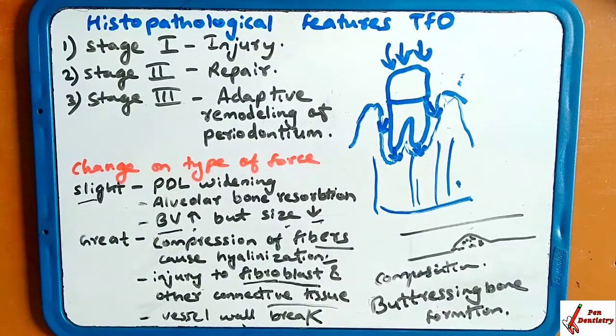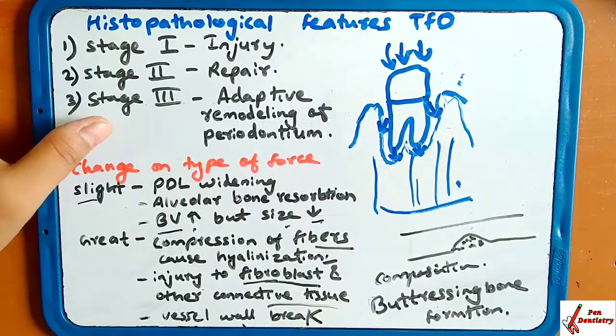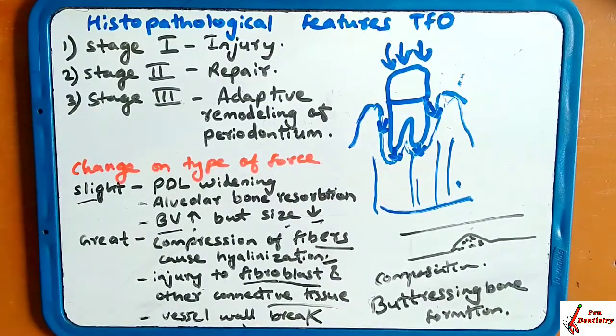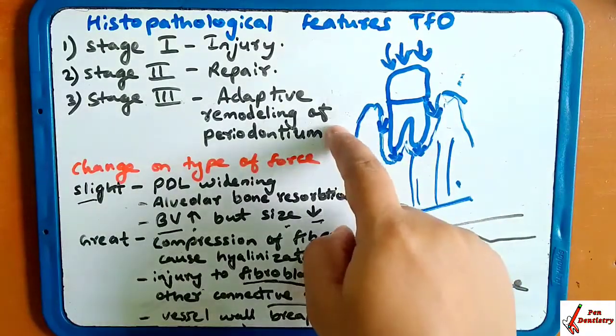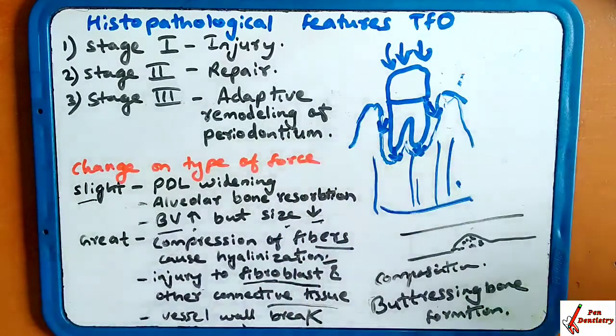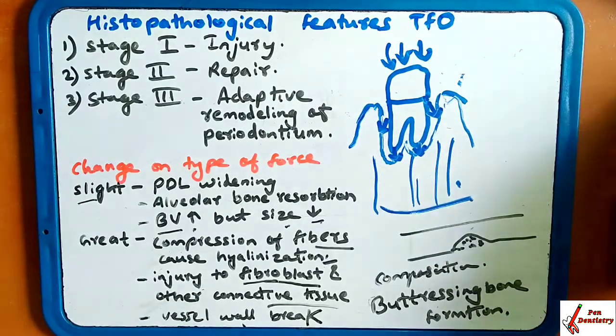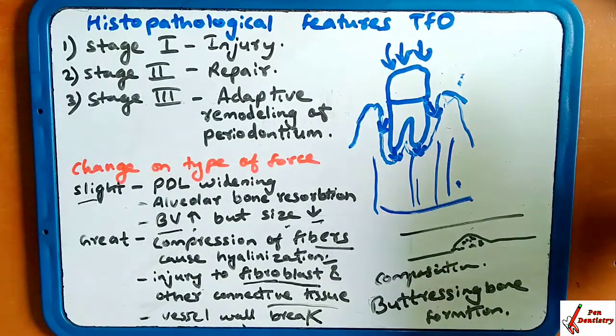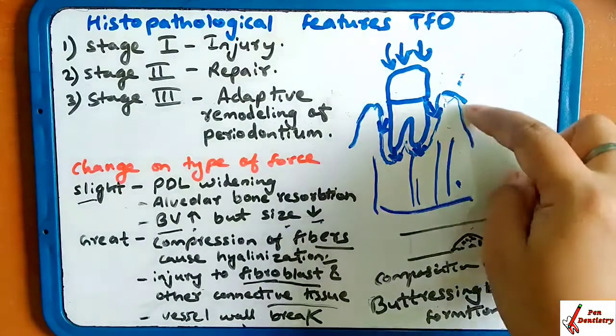The last stage is adaptive remodeling of the periodontium. If the repair process has not kept up, and destruction of the periodontium has taken place, then remodeling takes place. Remodeling is done for the maintenance of the structure of the tooth.